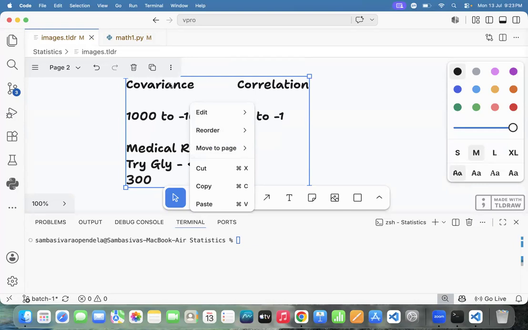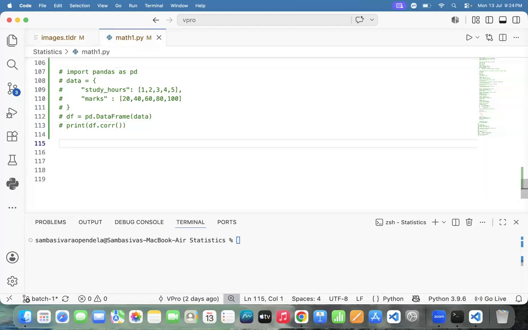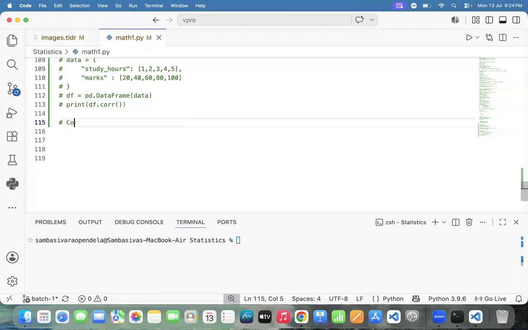Team, can I do one example? Can I tell the differences between correlation and covariance? Correlation will give the range from positive to negative, but covariance will give not only the direction, it will give the value also. Fine. How to do it? Covariance.